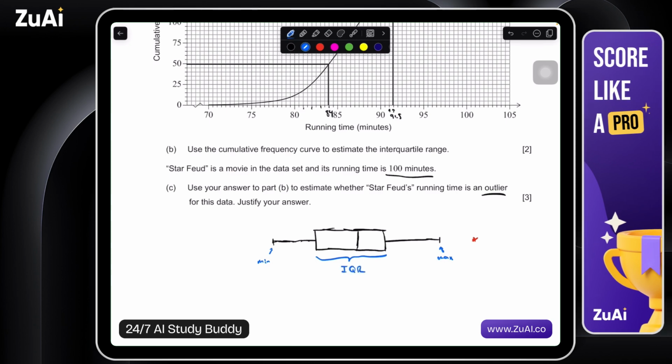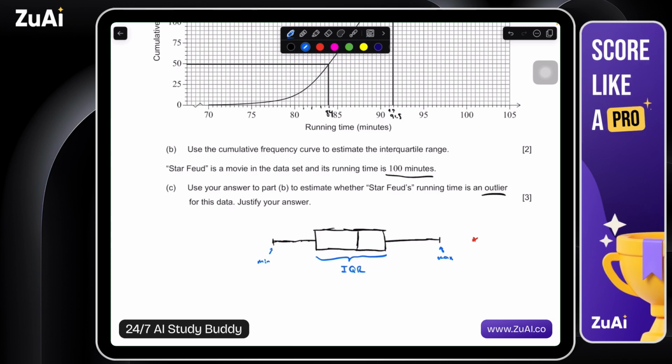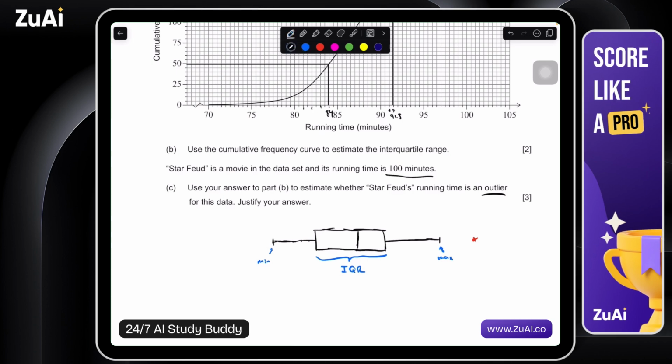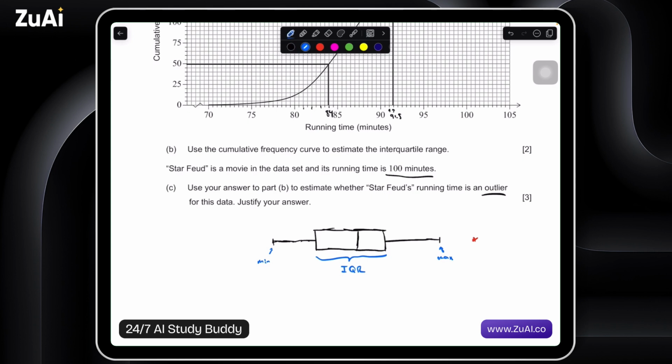And the question we're asking here is, is there a data point that lies far away from our main cluster of data? And how do we determine how far is too far? Well, we're asking the question of, do these whiskers extend to reach one of these points on the outside?